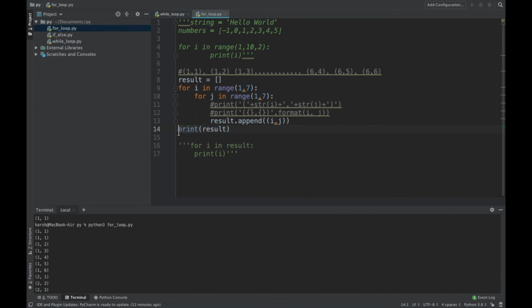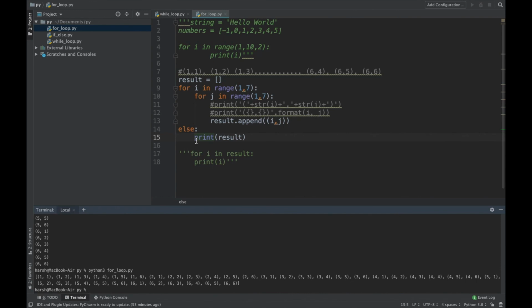But there is also another format to do so, which is to use else. We can directly use else with a for loop. The else here will define what needs to happen just after the loop is terminated. This code will also give me the same result, which is to print the list result containing all the possible outcomes. We rarely use this format because we can directly put the command without even using else. It will automatically be executed just after the loop is terminated. So this format is very rarely used.